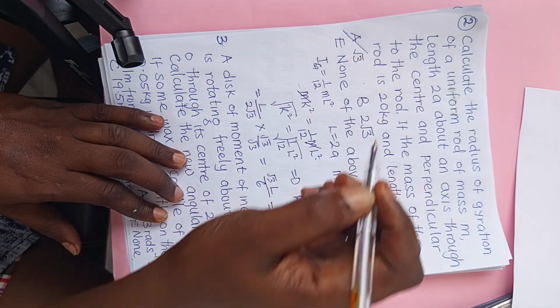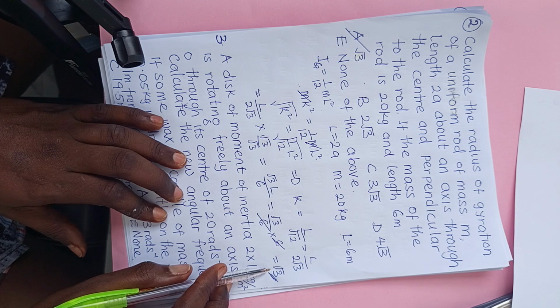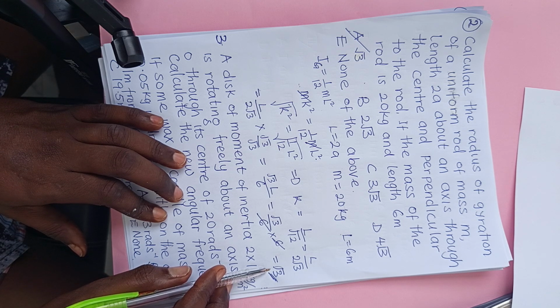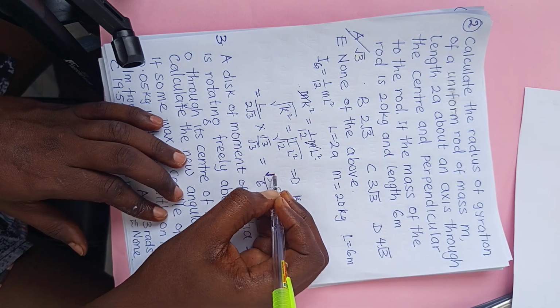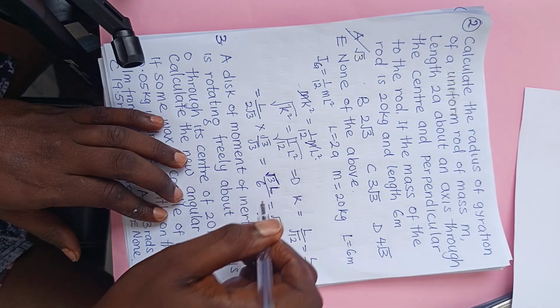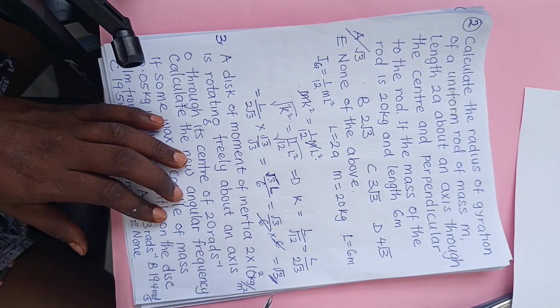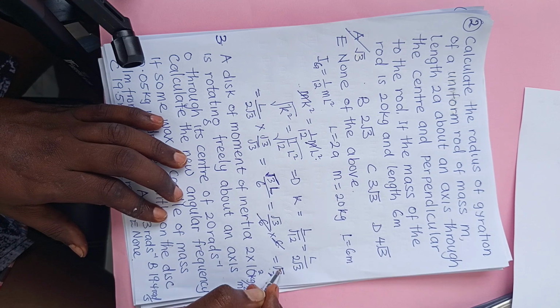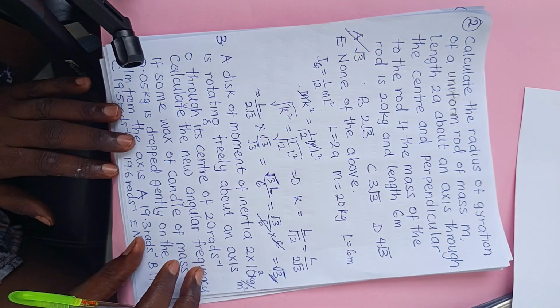So the answer is A. It is only when you are not given the length that you use L, and your answer will be in the form of L. But since L is given, use your L to be 6, then you get your final answer. So 6 divided by 6 will give us 1, and 1 times root 3 will give us root 3. I'll go with option A.